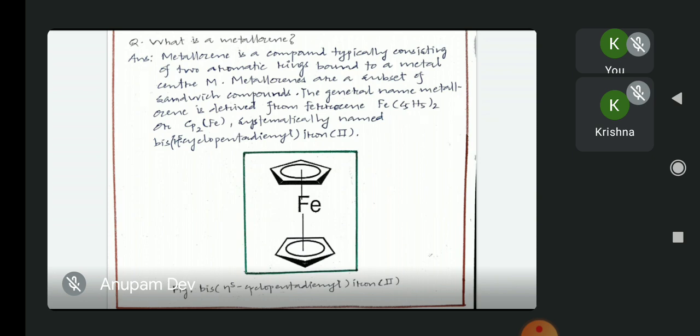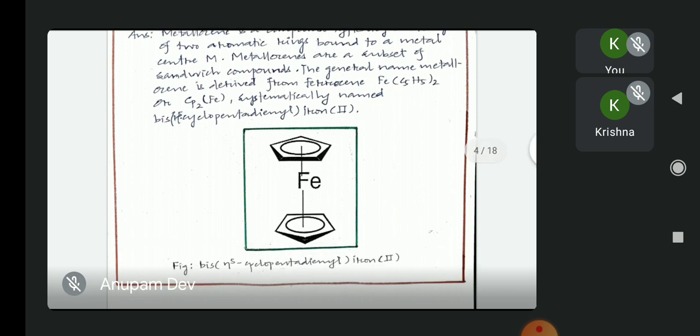So here, since ferrocene has the name bis(eta-5-cyclopentadienyl)iron(II) and since eta has the power of 5, this means that all the 5 carbon atoms of each cyclopentadienyl ring are coordinated to the central iron atom. Now here I would like to mention that cyclopentadienyl rings are also abbreviated as Cp. So from now onwards we will also use the term Cp.